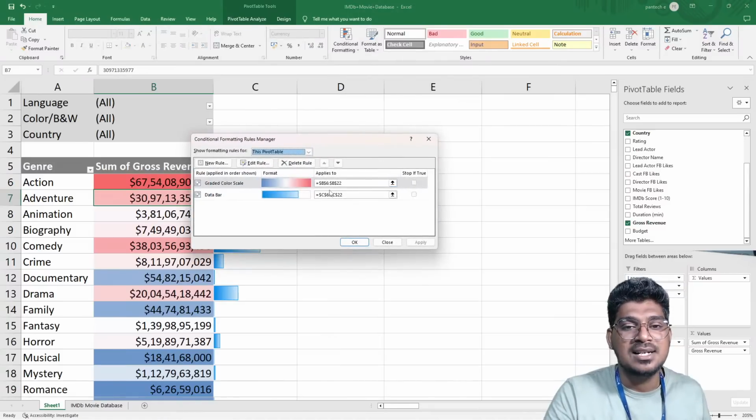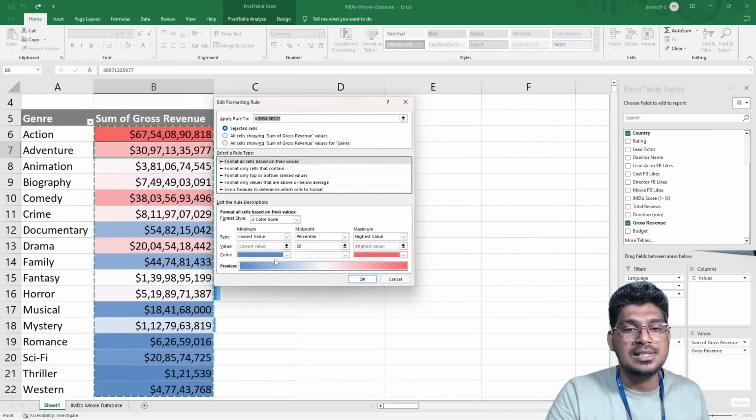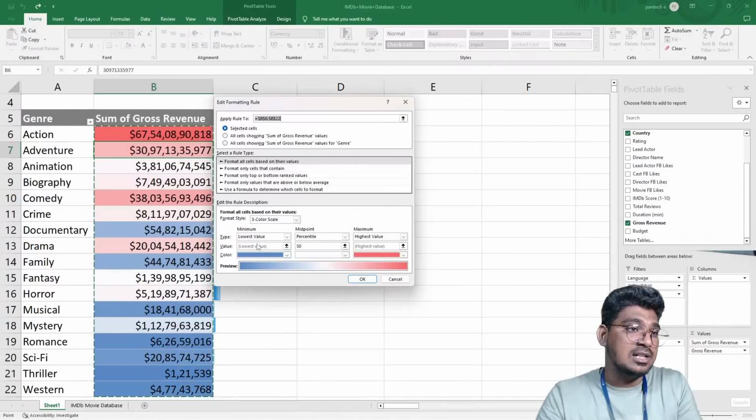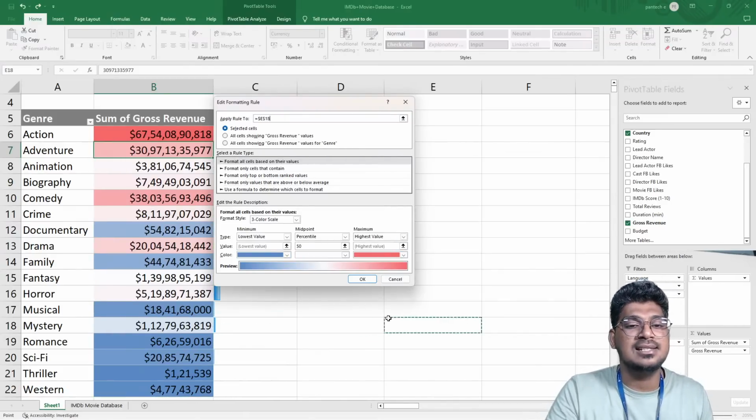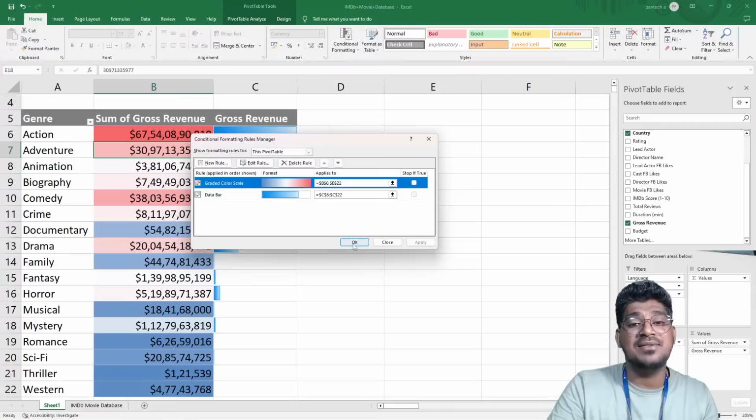I'm going to select this particular Edit Rules, and you can see in the edit rules the highest color and also the lowest color. The highest color is red, and the lowest color is blue. Now you can see the lowest value is a blue color and the highest value is a red color. So based on this value we can see this. This helps to see this revenue-based chart, and this is a way of using the color scale as well. So now I'm going to delete this.